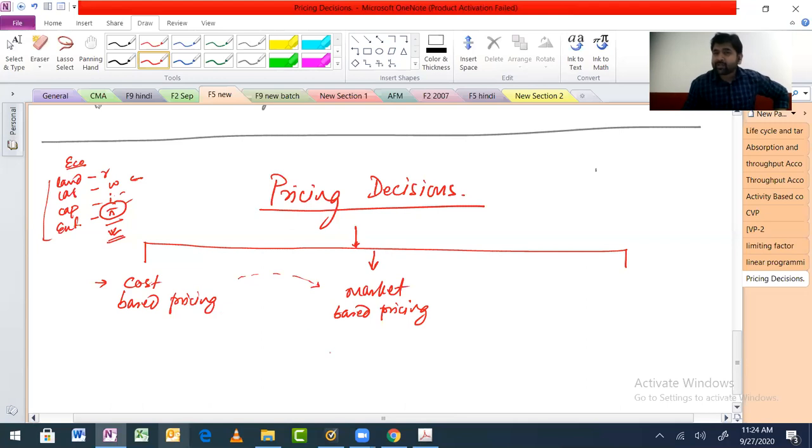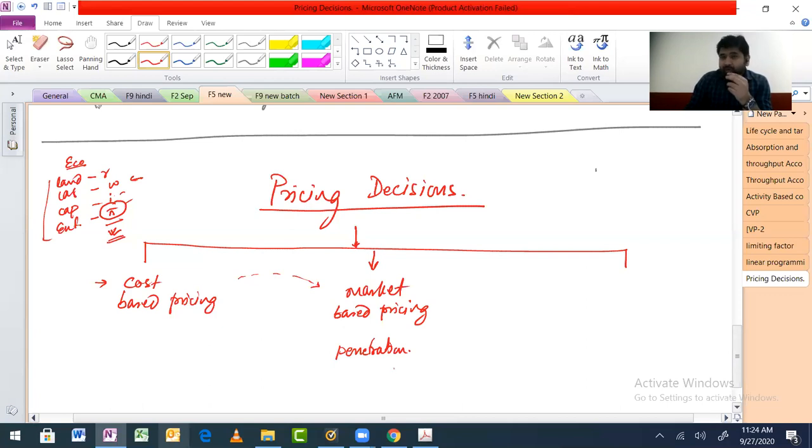If in the market price elasticity is too high, people are too responsive towards price, then you try to do penetration pricing. Means you reduce the price of your product, so that people will come to you.